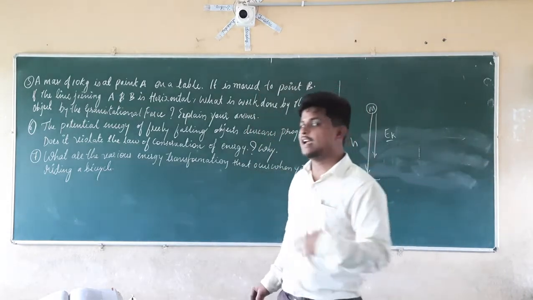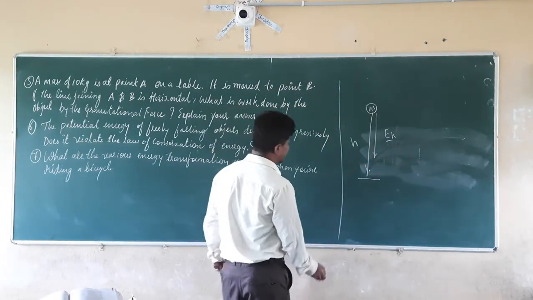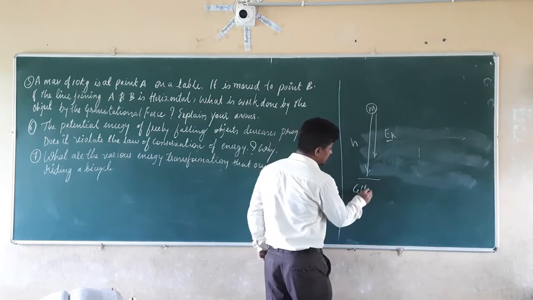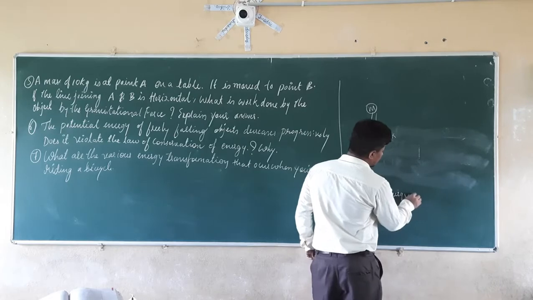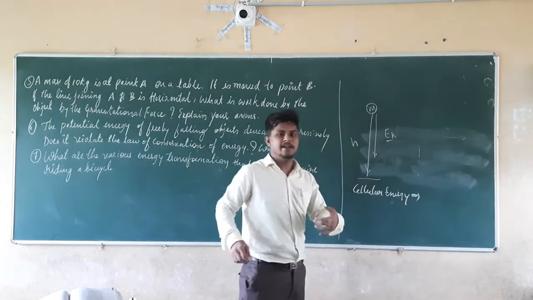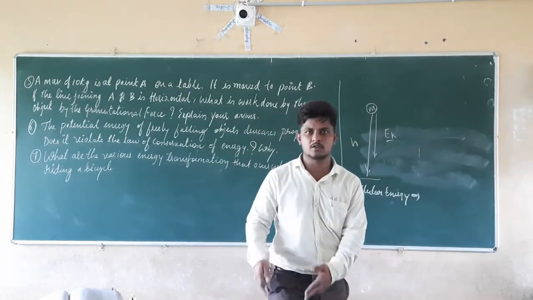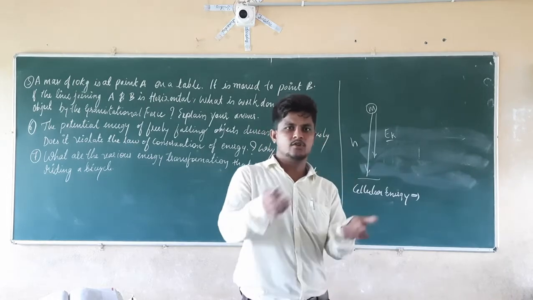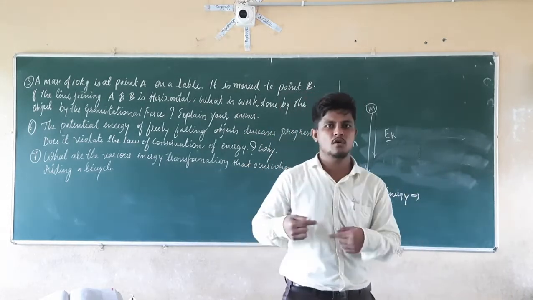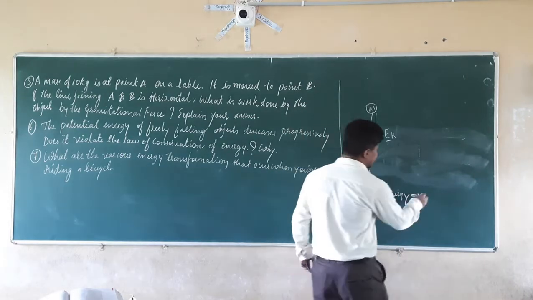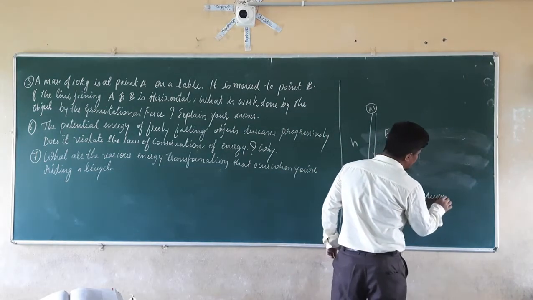So we are storing that energy in the form of cellular energy. First it is stored in the form of cellular energy. While riding a bicycle, that cellular energy is converted into muscular energy so that our legs start to move.